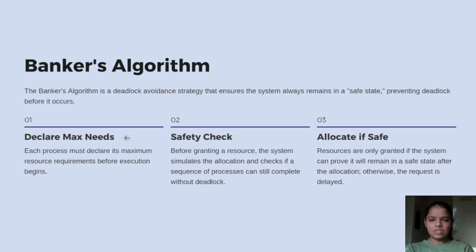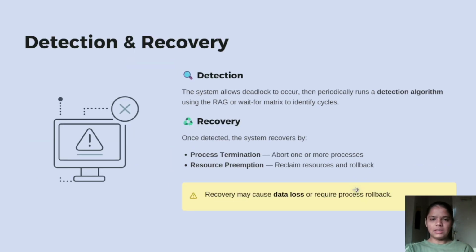The second, the safety check. Before granting a resource, the system simulates the allocation and checks if a sequence of processes can still complete without deadlock. And the third one, allocate itself. Resources are only granted if the system can prove it will remain in a safe state after the allocation. Otherwise, the request is delayed.